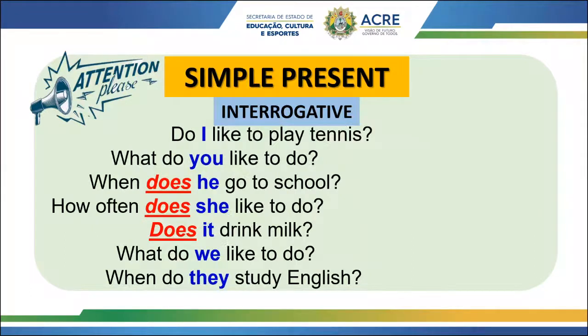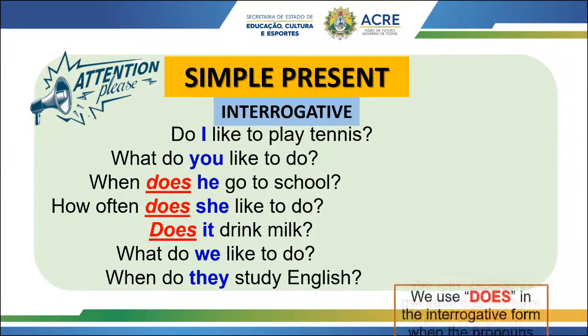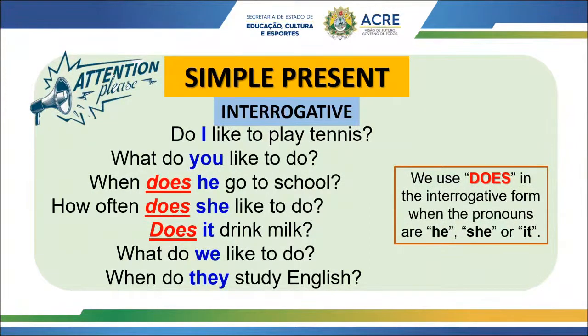So guys, observe that we use does in the interrogative form when the pronouns are he, she, or it. For example, in sentence number 1, the pronoun is I, so I have to use do. Number 2, the pronoun is you, so I have to use do again. But number 3, 4, and 5, the pronouns are he, she, and it. You see? Those ones here. So we have to use does, okay? Remember that.